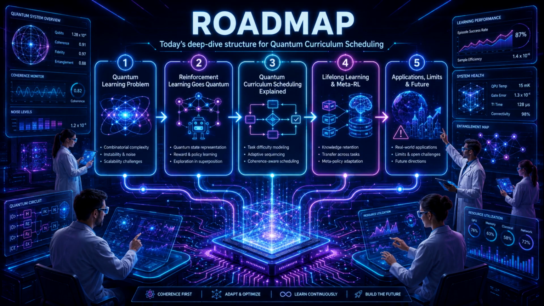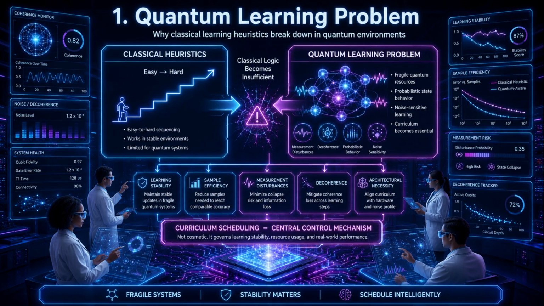Here's how we're breaking this down today. We'll start with Section 1, the quantum learning problem, then move right into Section 2, reinforcement learning goes quantum. From there, we'll cover Section 3, quantum curriculum scheduling explained, followed by Section 4, lifelong learning and meta-RL. Finally, we'll wrap up with Section 5, applications, limits, and future. Let's get straight into it.